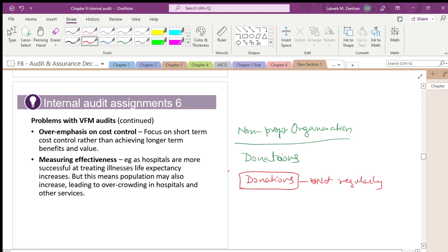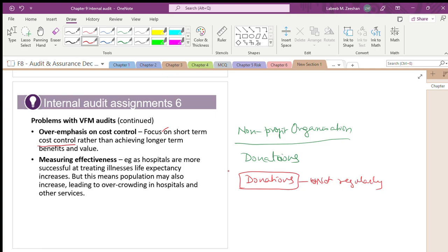Is it right? Automatically, what will happen? It will have an impact on the functioning of the non-profit organization. Definitely, if income decreases, they will take cost-cutting measures. What will they do? They are thinking in terms of what? Cost control. Example, see what they are measuring.